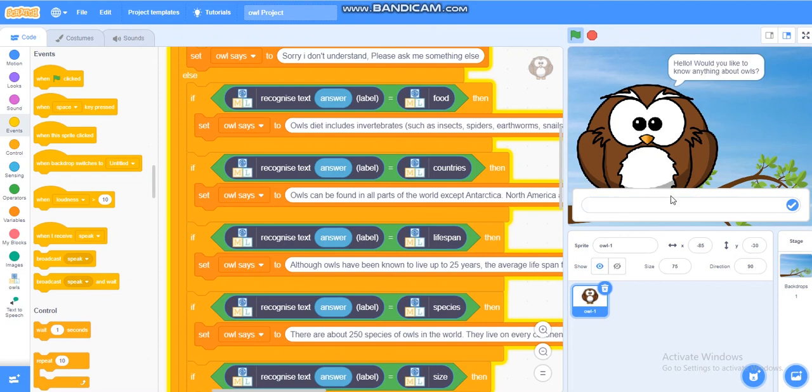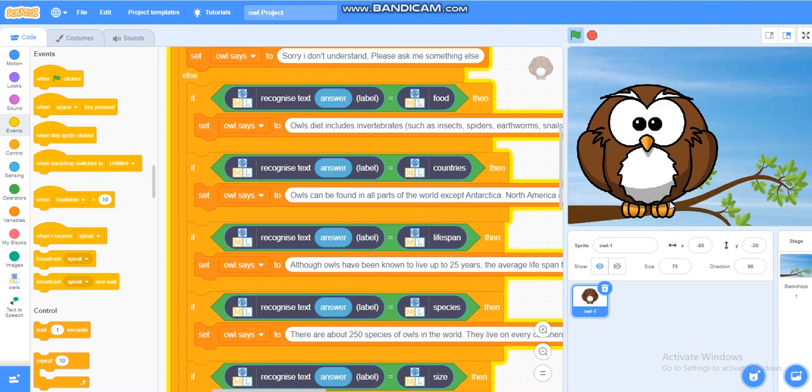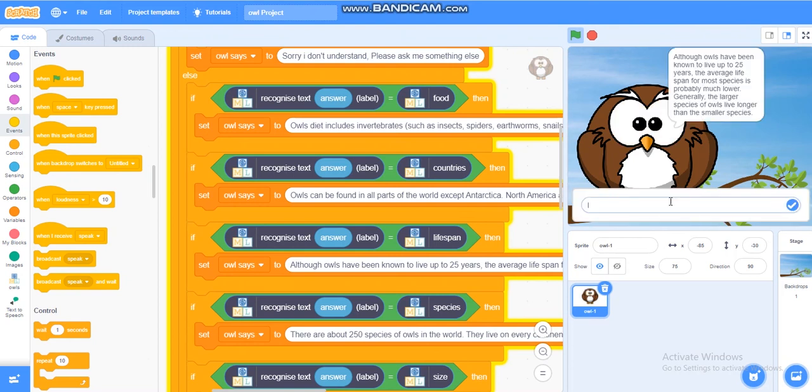Let's ask about the lifespan. How long do you live? Although owls have been known to live up to 25 years, the average lifespan of most species is probably much lower. Generally, the larger species of owls live longer than the smaller species.